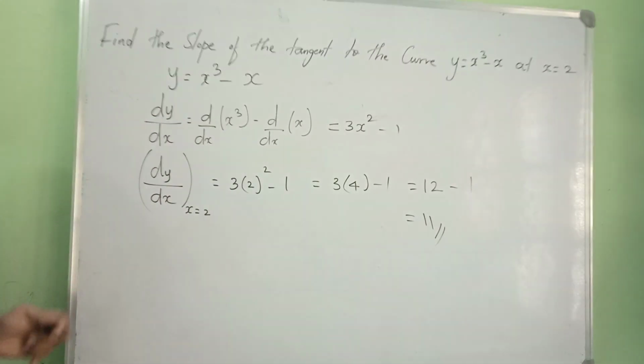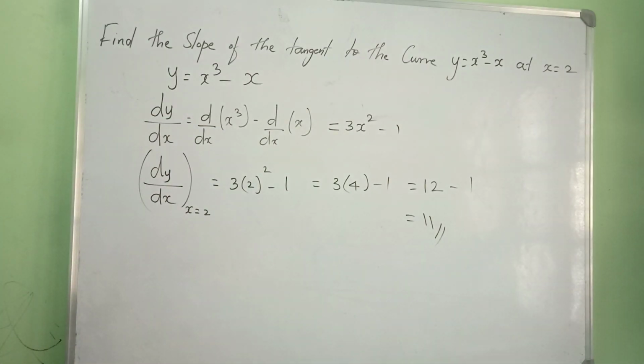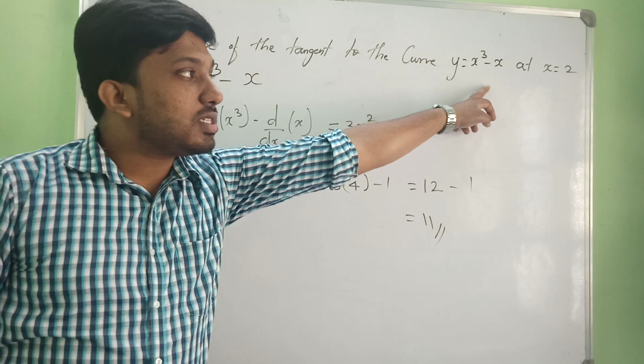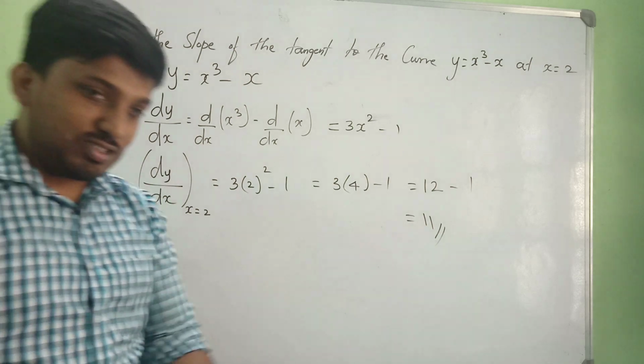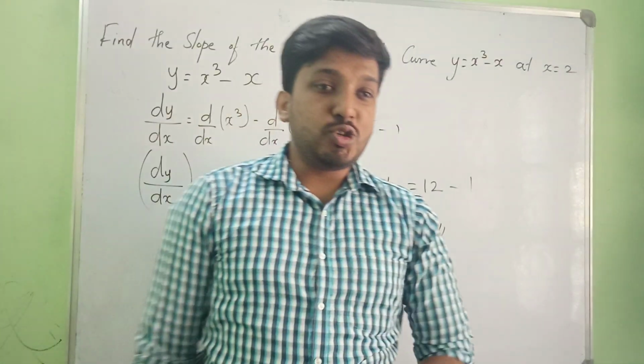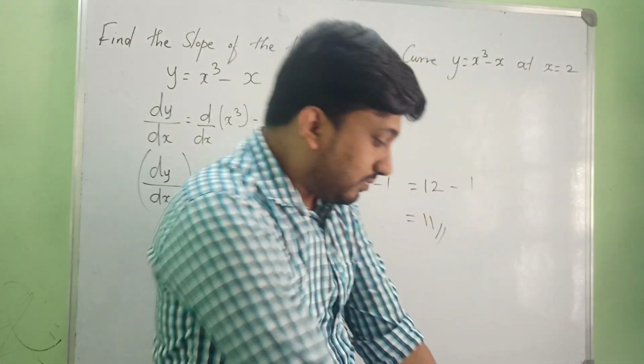So 11 is the slope of the tangent to the curve y is equal to x cube minus x at x is equal to 2. This way you will be finding the slope of the tangent. I hope you are enjoying and understanding.